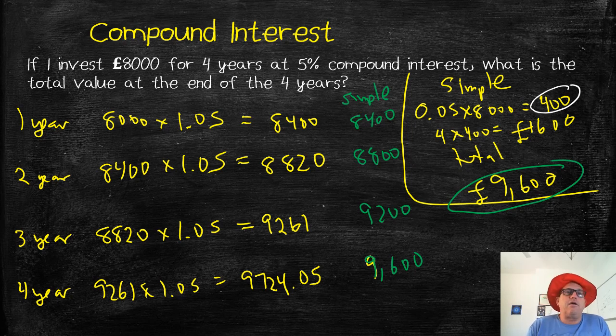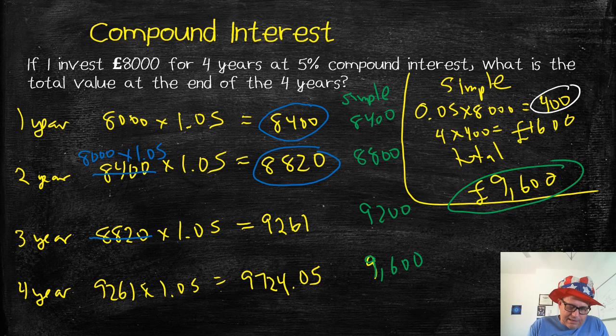For the second year, I did 8,400 times 1.05. Well, what is 8,400? I can replace 8,400 with 8,000 times 1.05, can't I? Because in the first row, 8,000 times 1.05 is 8,400. Now after the second year, I have 8,820. Look at this, I can replace the 8,820 by 8,000 times 1.05 times 1.05.